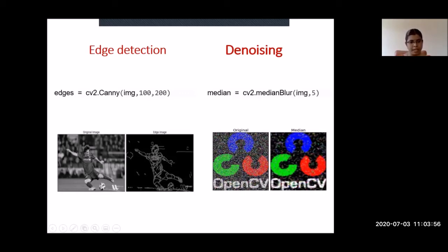So instead of this Canny, we can use Roberts or Prewitt, whatever edge detector operator we are preferring, that you can replace here. That is our Python OpenCV tool.